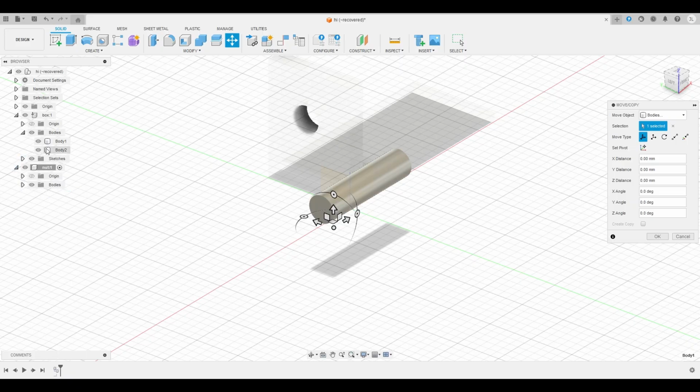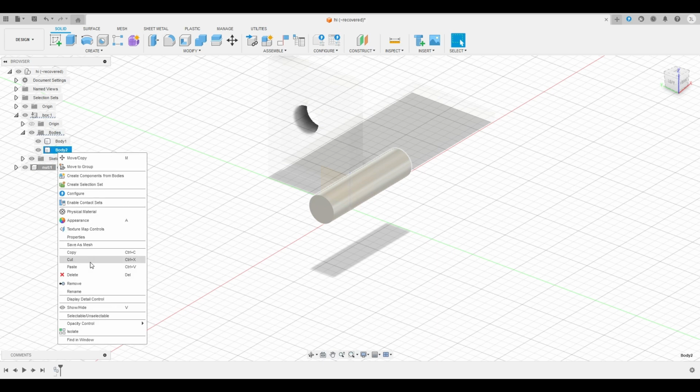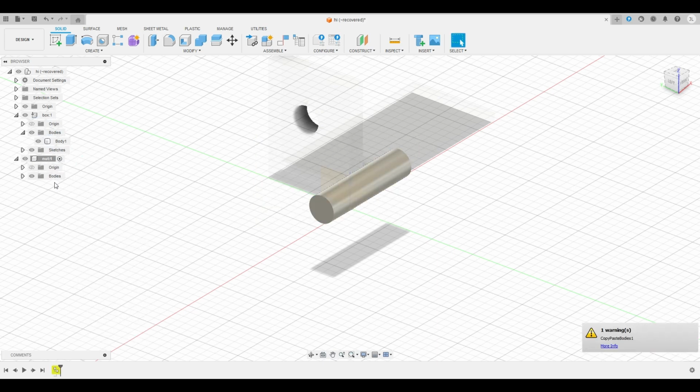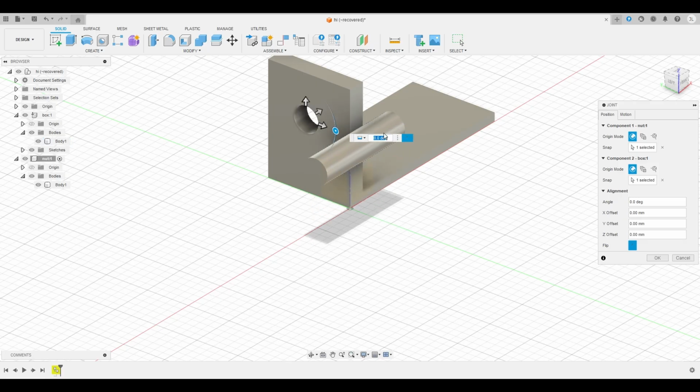Then here you can go ahead and delete this. So now you have one body and one here. After that you can go to joint, take this and take that and move there. You can rotate it at that angle and push it front or back.